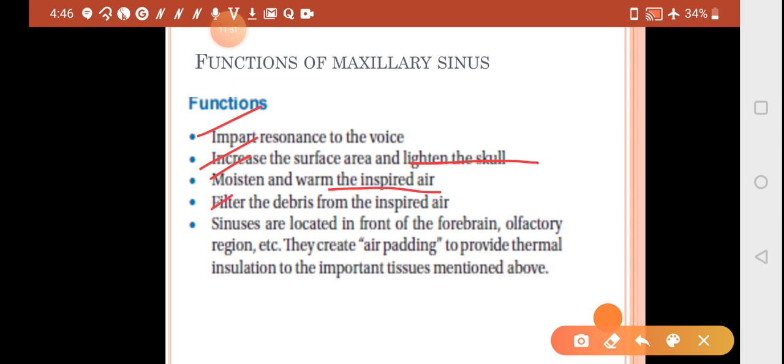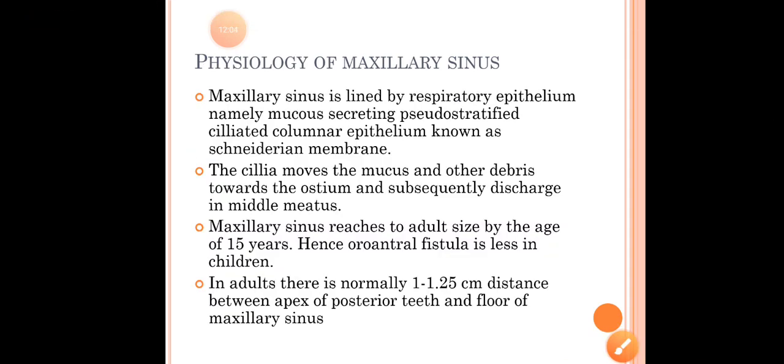It filters the debris from the inspired air, and it is located in front of the forebrain and olfactory region. So it provides air padding to provide thermal insulation to the important tissues that are mentioned above. So these are the functions of your maxillary sinus.